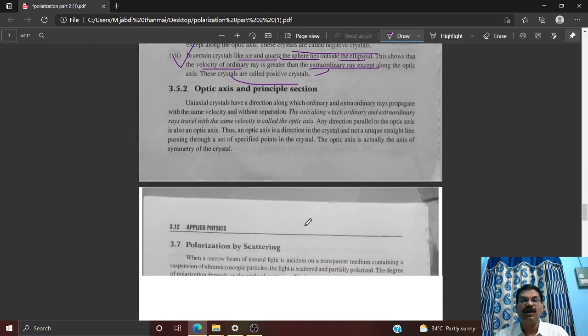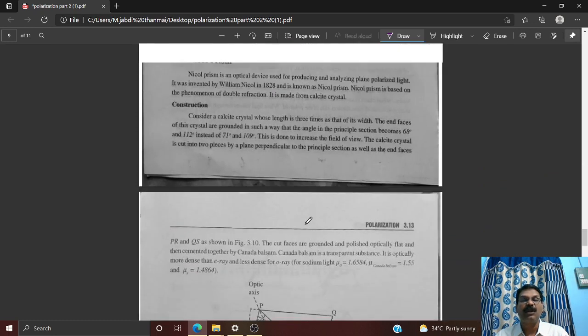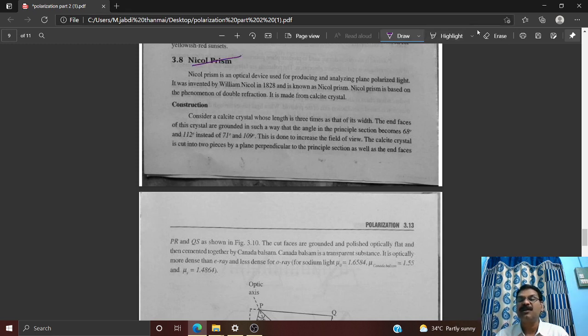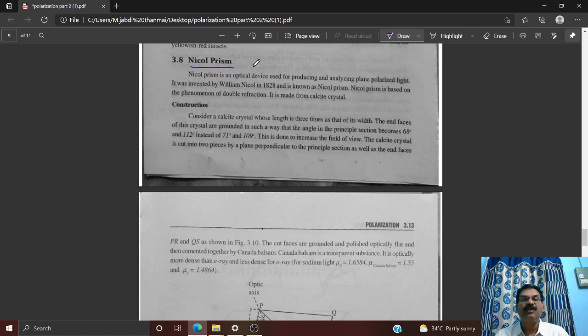Now we are coming to the important topic, which is called the Nicol prism according to our syllabus. Let me explain what exactly the Nicol prism is. The Nicol prism mainly explains how light is polarized and analyzed. The Nicol prism is an optical device used for producing and analyzing plane polarized light. This is a very important point. It is used for producing and it is used for analyzing.